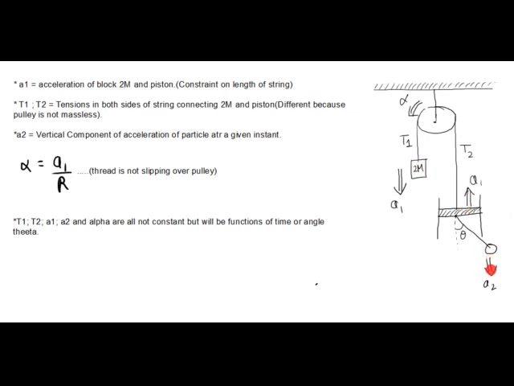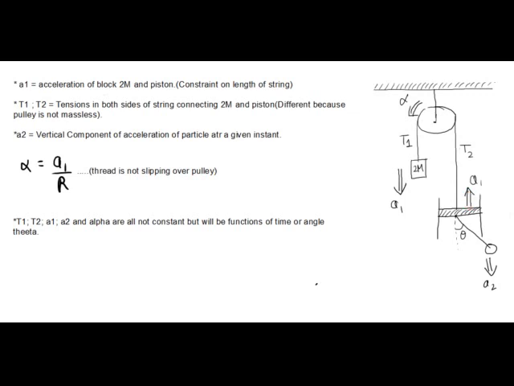Now a1 is the acceleration of the block of mass 2m and the piston, because there is a constraint on the length of the string. The length of this string will remain constant, which means that whatever downward acceleration this mass 2m has, the same acceleration this piston will have in the upward direction at any instant. So if the acceleration of mass 2m is a1 downward, the acceleration of the piston will be a1 upward.